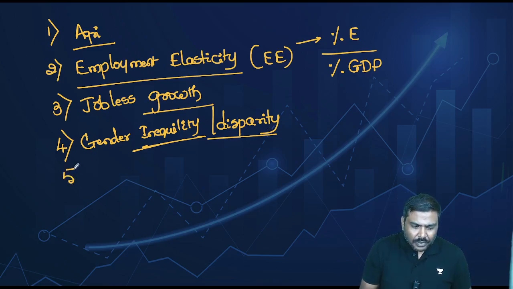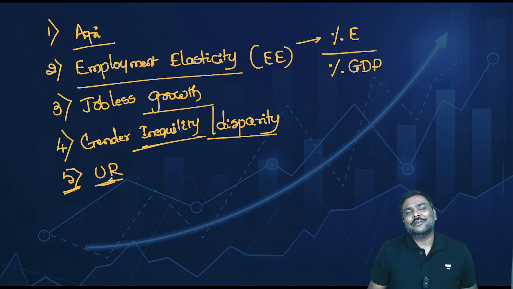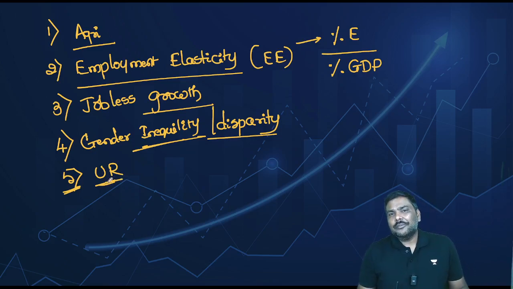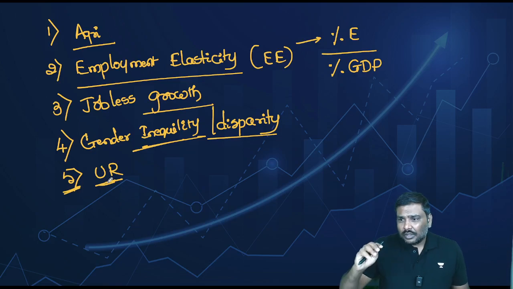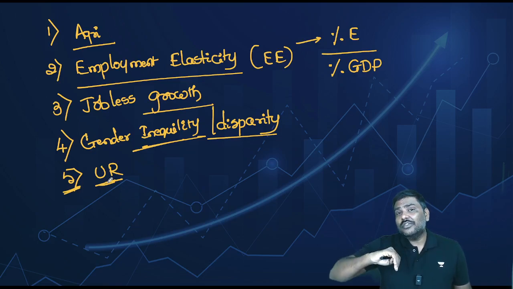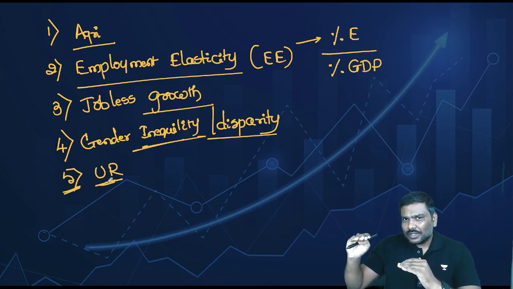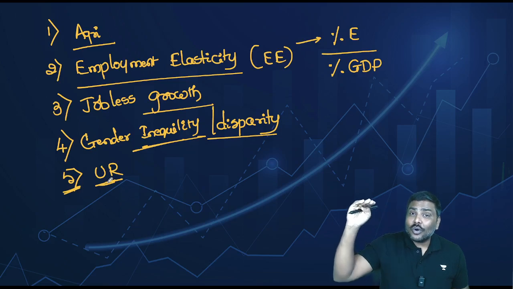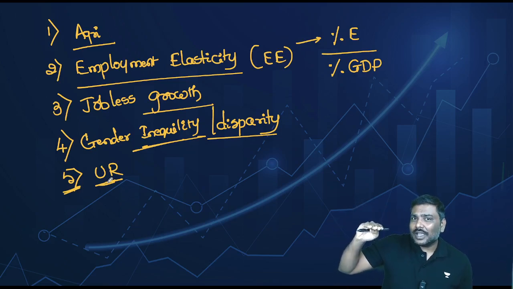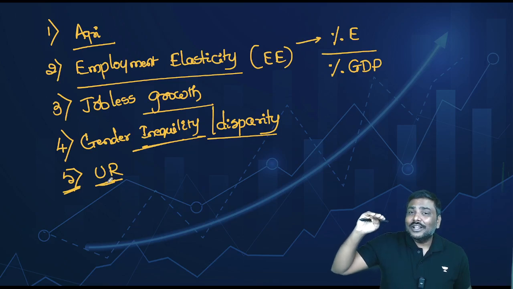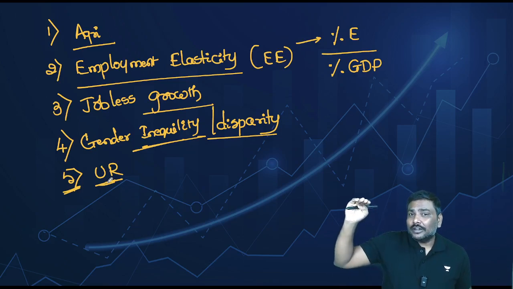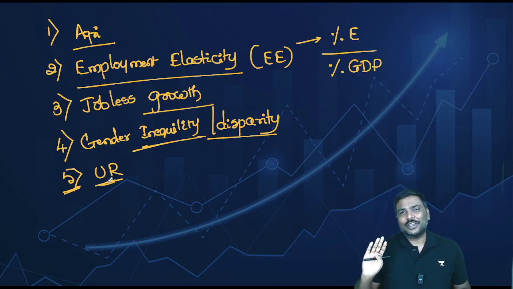Fifth very important point. The unemployment rate. This is interesting, by the way. The unemployment rate amongst youth with higher education qualification has been found to be higher compared to the unemployment rate with lower educational qualifications.